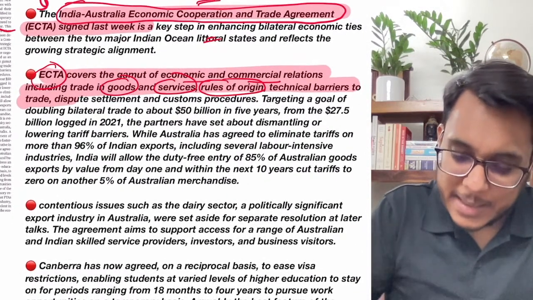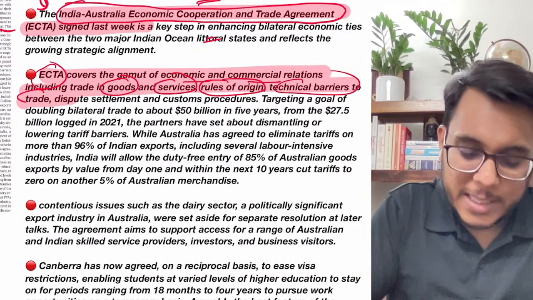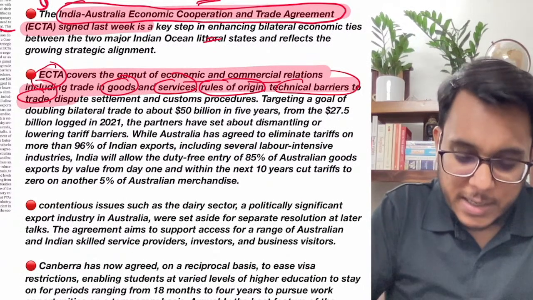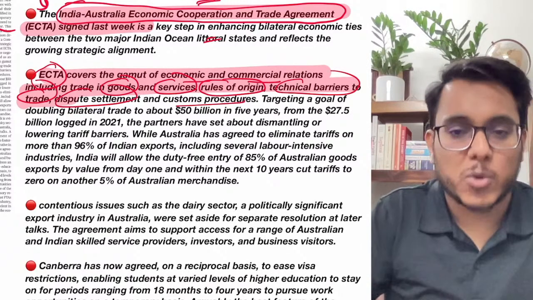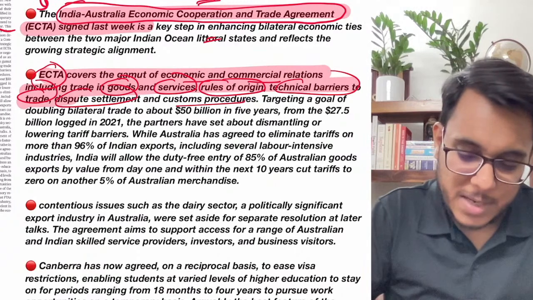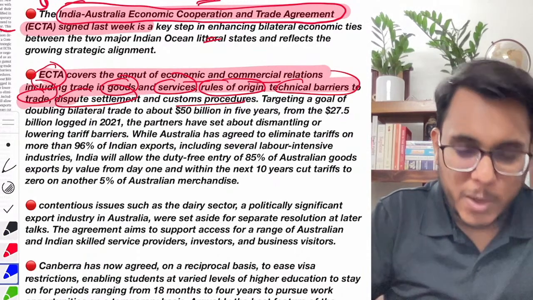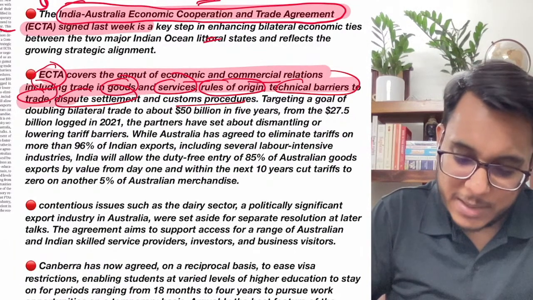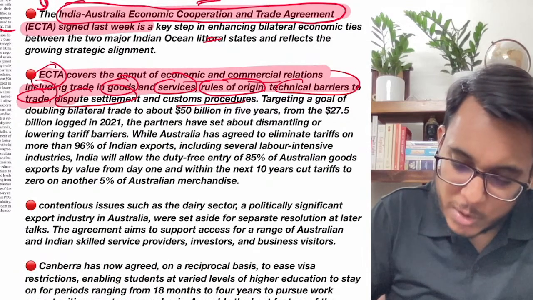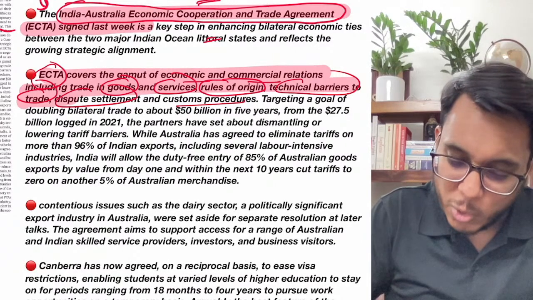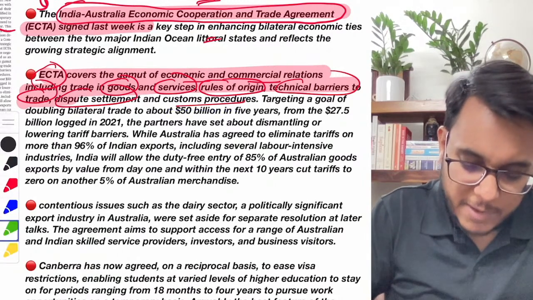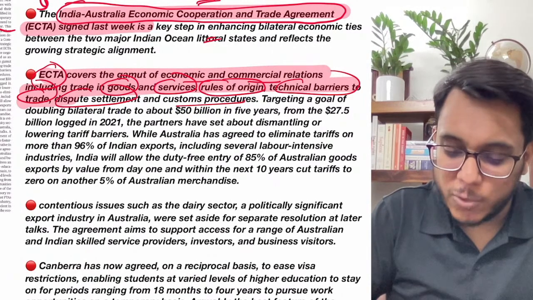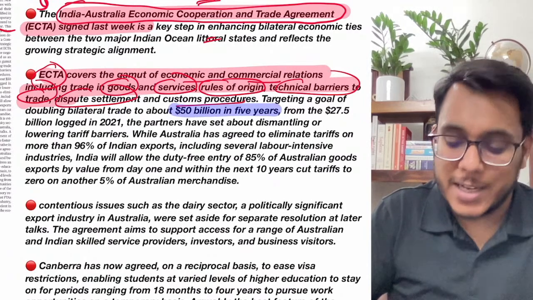Then the technical barriers to trade that are there will be identified and will be reduced. A dispute settlement mechanism has also been provided here. Fine, the customs procedures have been properly listed. Now there is a goal between India and Australia that we need to enhance our bilateral trade to $50 billion in the next 5 years. Right now it is around